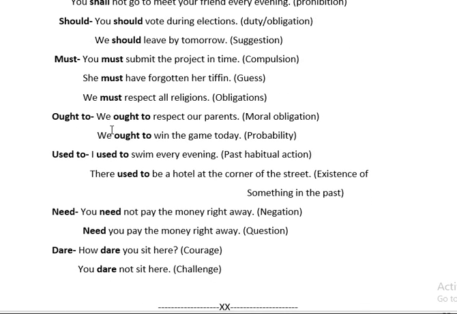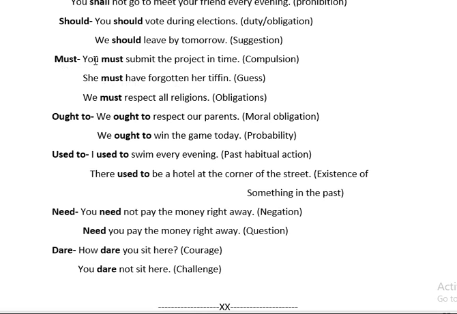If I say should, you should vote during elections. Here, should indicates duty or obligation. It is your duty. You should go to vote during elections. We should leave by tomorrow. It is suggestion. You are suggesting or giving an advice that we should leave by tomorrow.